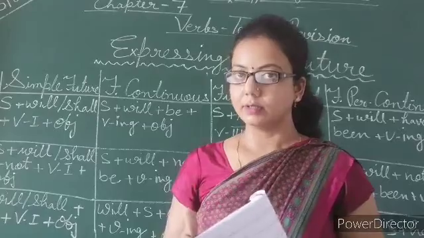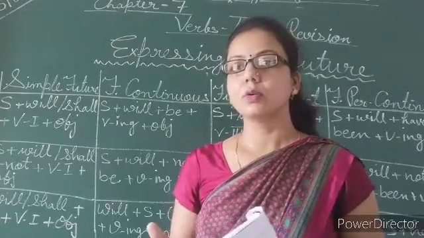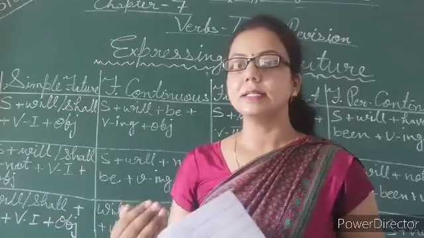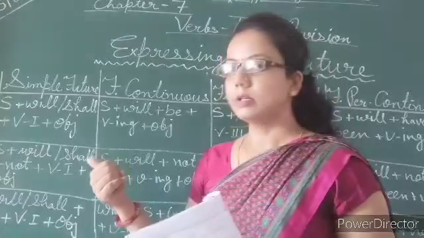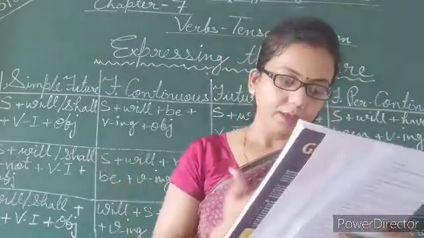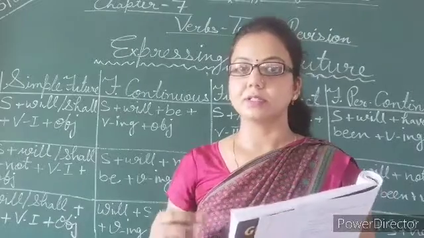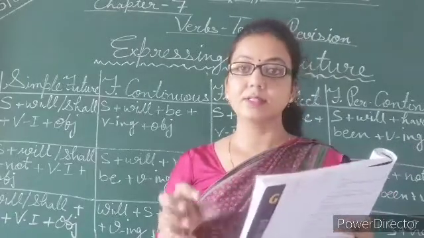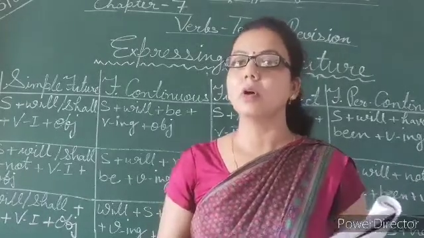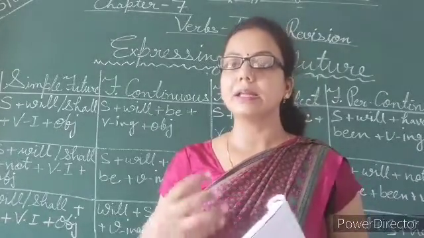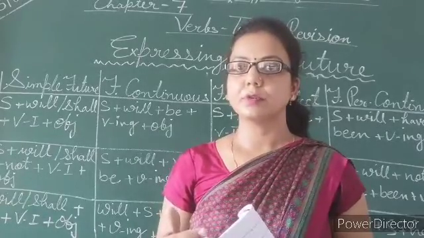I got hurt, so what? So I will see a doctor. This is an example of simple future, actions decided at the moment of speech. This action, that I will see a doctor, is decided at the moment when I got hurt, when I am speaking. Now move on to the next form.